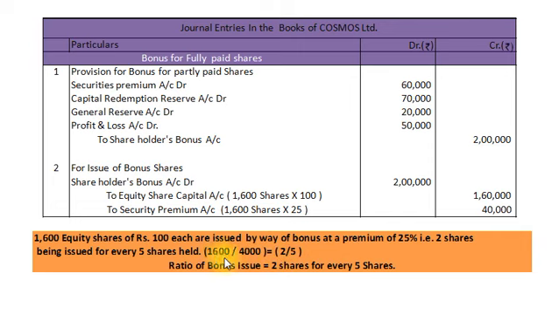2 8s are 16 and 5 8s are 40. So reduced ratio amounts to 2 divided by 5. It means 2 bonus shares for every 5 shares held by equity share holders. So our ratio of bonus issue is 2 shares for every 5 shares held by the equity share holder. That's all.